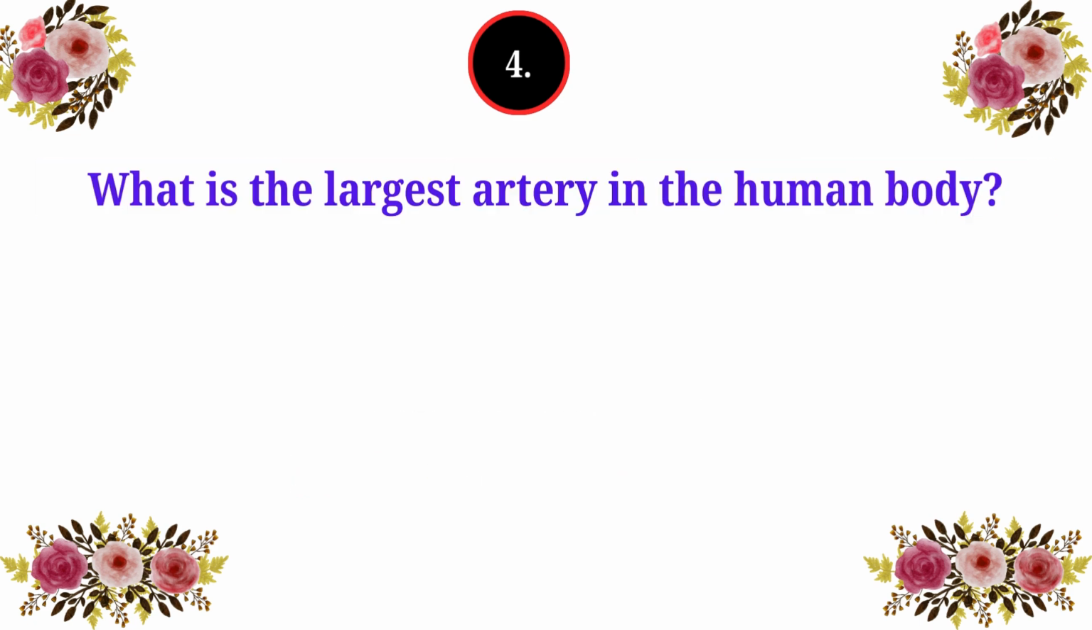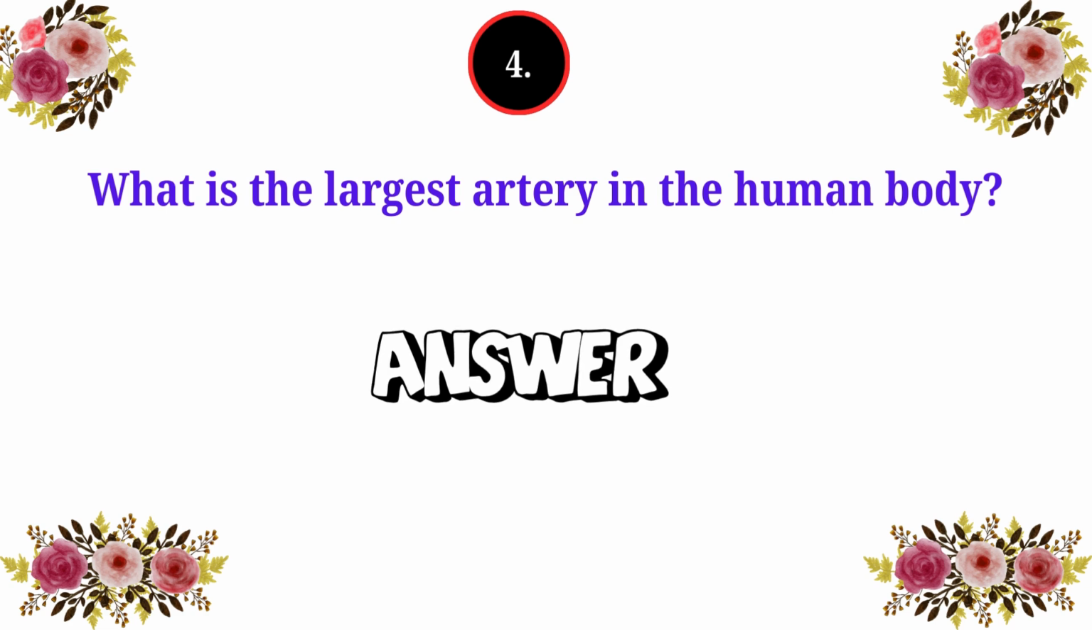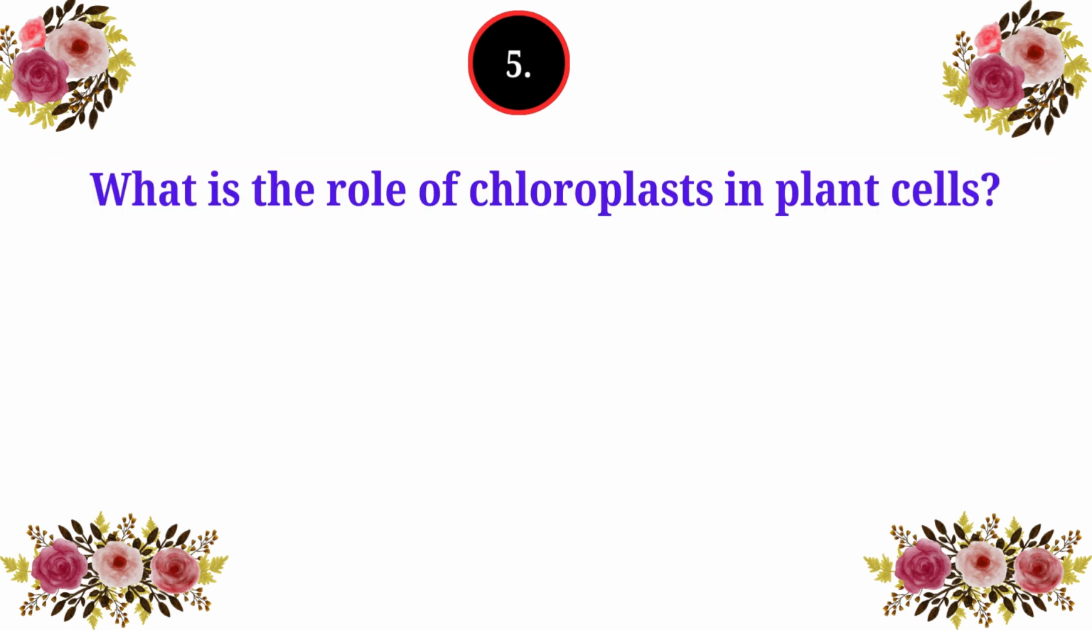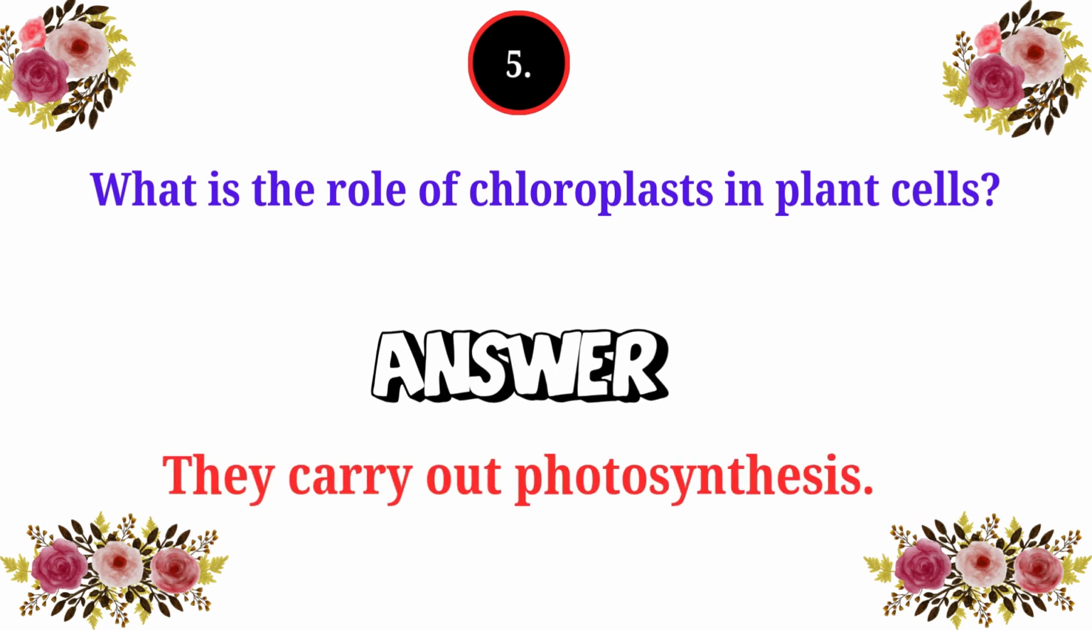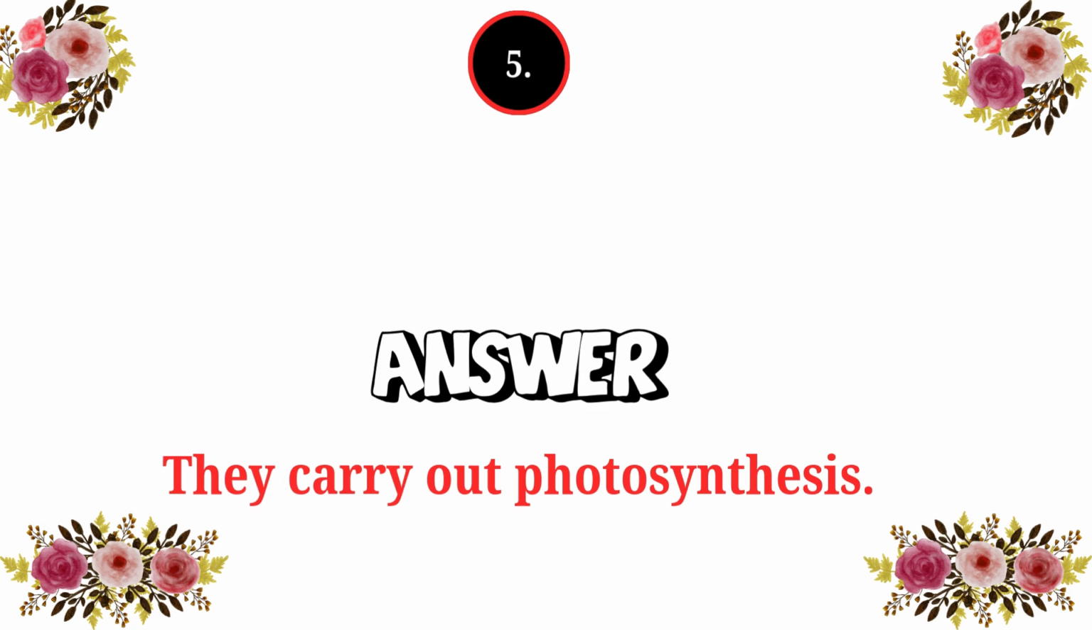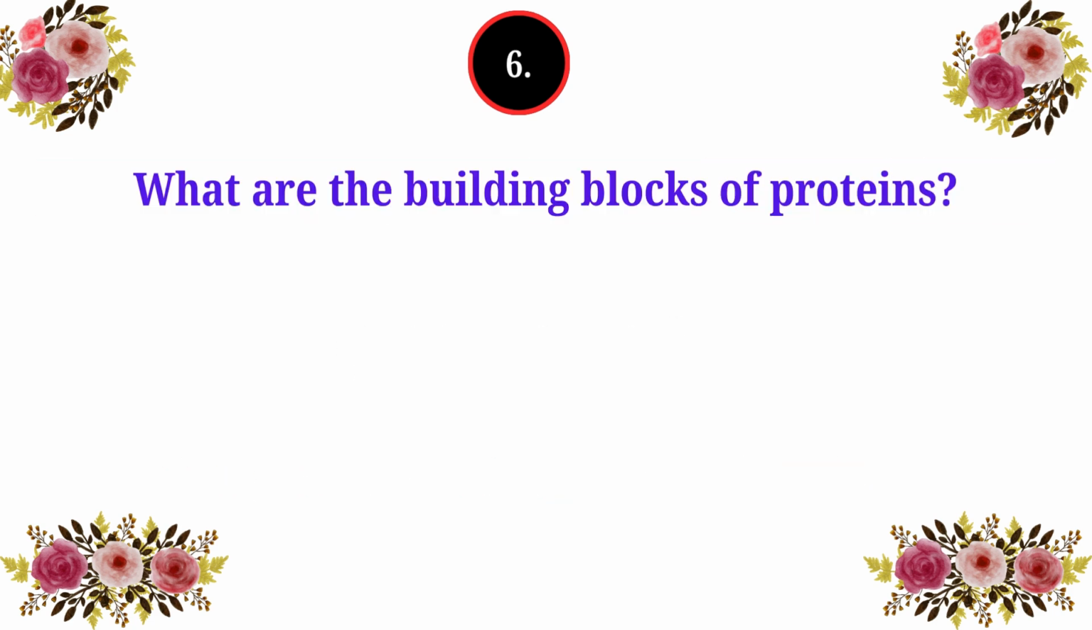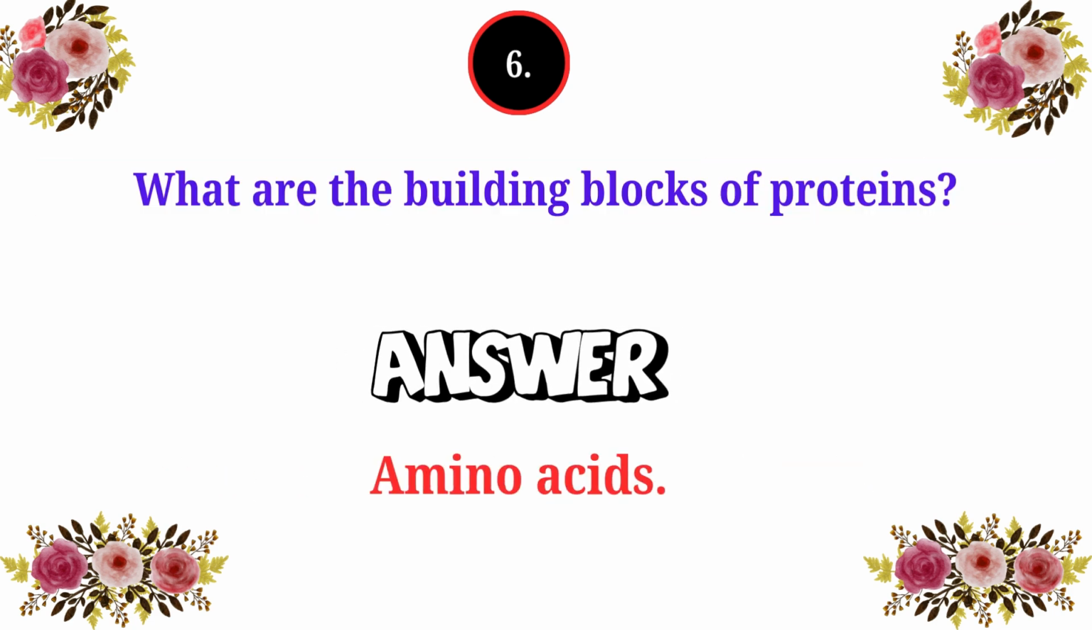4. What is the largest artery in the human body? Aorta. 5. What is the role of chloroplasts in plant cells? They carry out photosynthesis. 6. What are the building blocks of proteins? Amino acids.